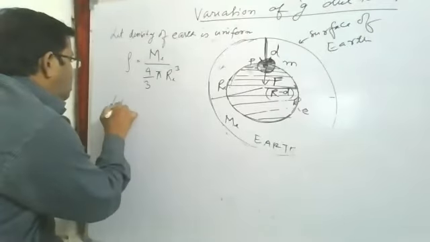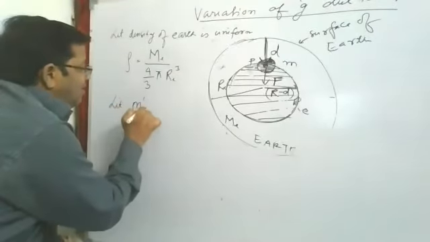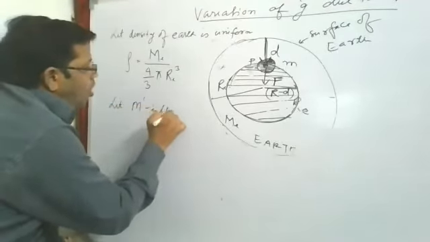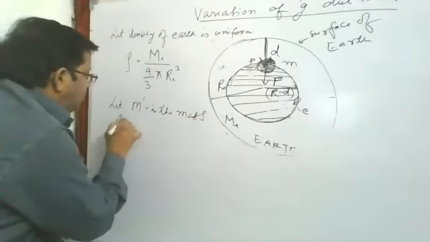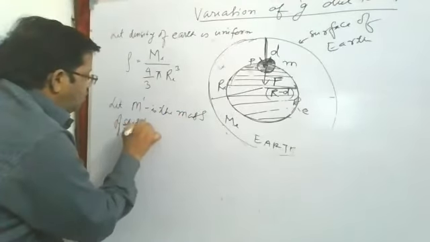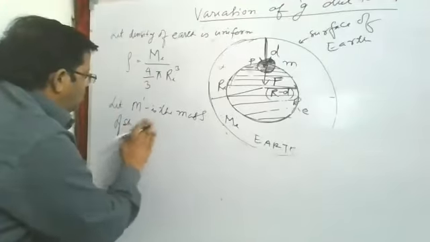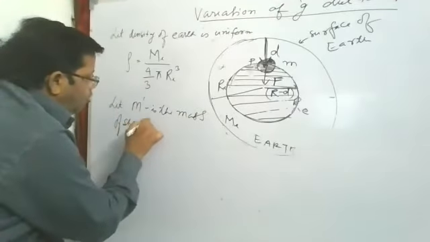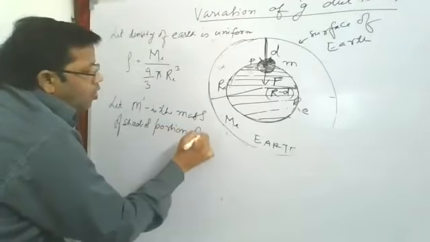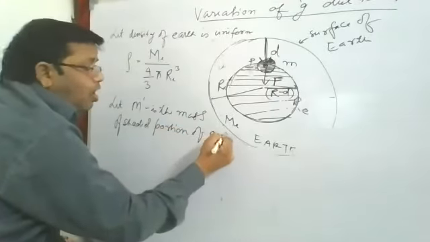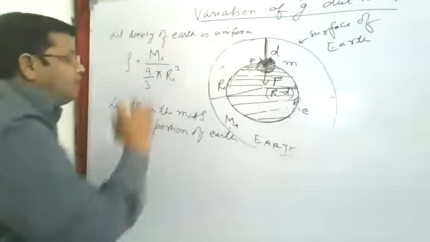Now let m dash be the mass present in the shaded portion of the earth, and this mass will only exert net gravitational force.